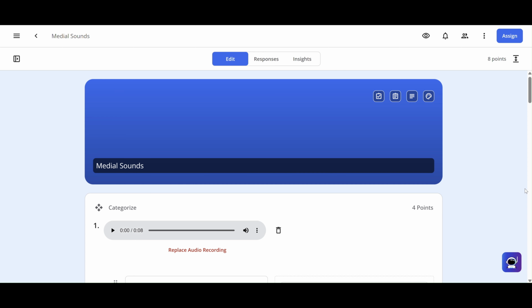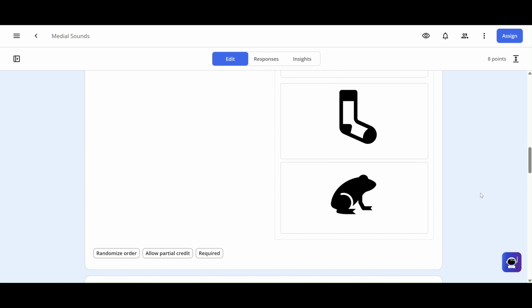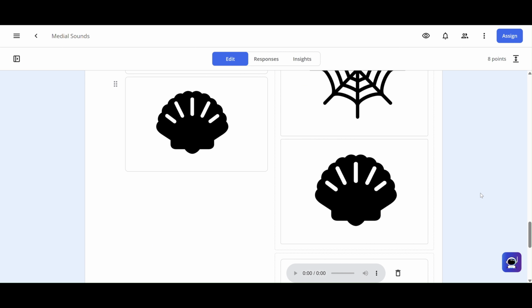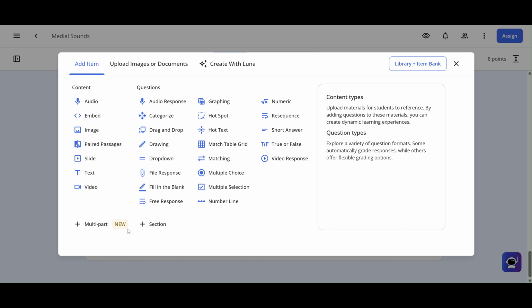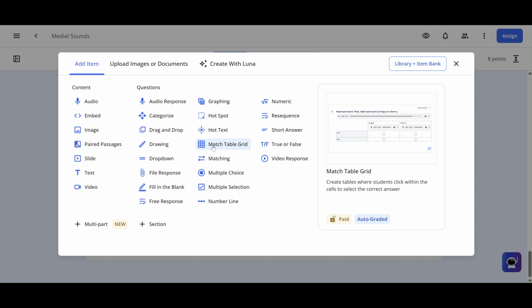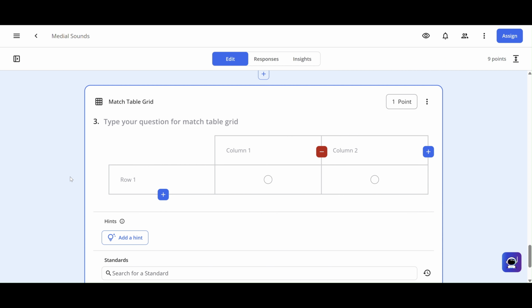So if you watched all that and then thought to yourself, my students don't have the motor skills for clicking and dragging and moving those using a computer or a tablet, here's an easy alternative to that. We'll go down to the bottom and add a new item, and this time we're going to choose match table grid. It's the same thing except everything will be within the confines of a table.